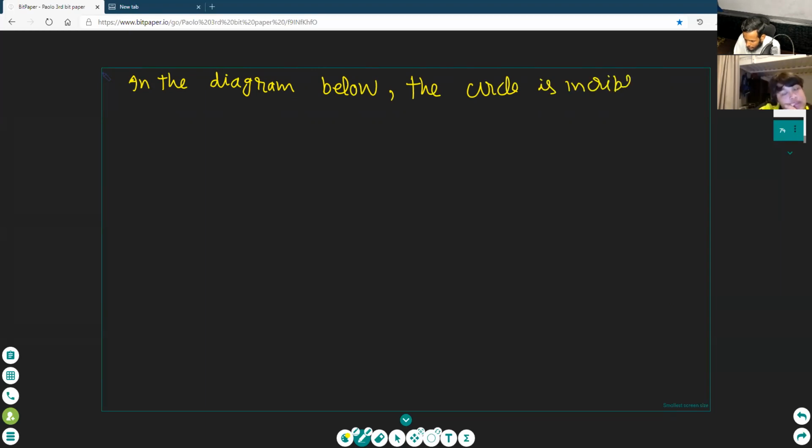There will be a circle inscribed in a square, means inside a square. In a square ABCD. ABCD is a square.